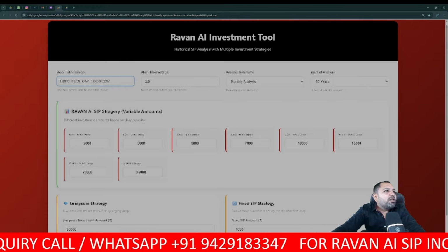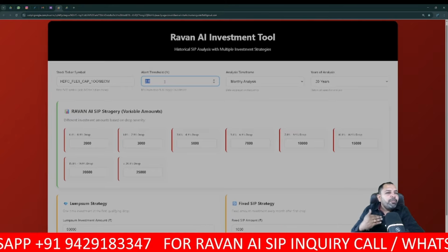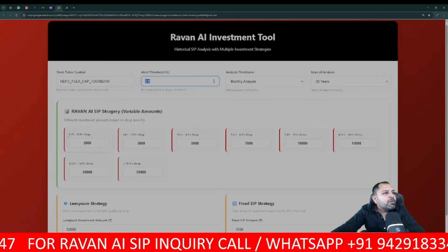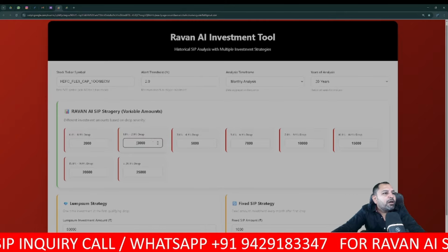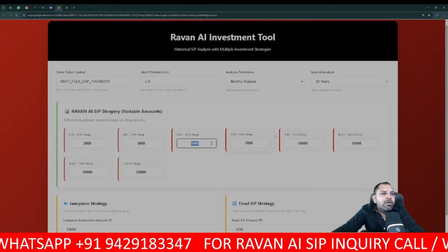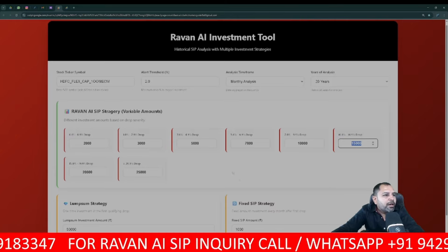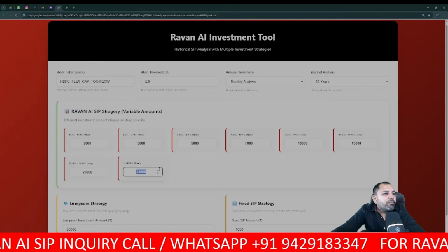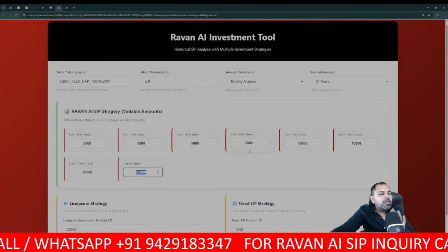I kept this ticker symbol, and I'm assuming that if the market crashes 2% or less, we'll start our investment journey. This first part will not be working because it's till 1%. If the market crashes 1% to 3%, we invest 3,000, and till 5% we'll invest 5,000. If the market drops till 15%, we add 15,000. If the market crashes 20% or more, we'll add 25,000. You can increase or decrease this amount as per your need. This is just an example.